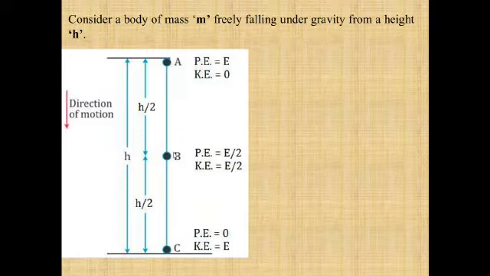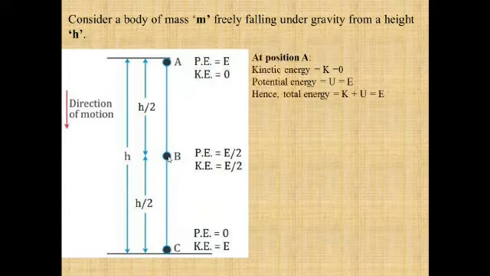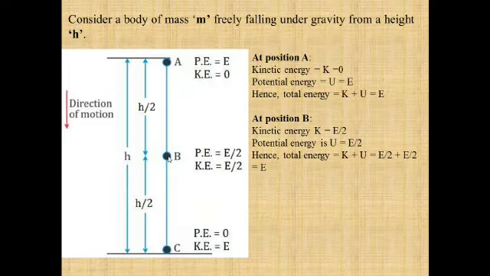Now suppose it starts to move and reaches point B. At point B, the potential energy becomes E by 2 and the kinetic energy also becomes E by 2. When you add these two terms, E by 2 plus E by 2, you again get E. So at A the total energy is capital E, and at B also the total energy is capital E.